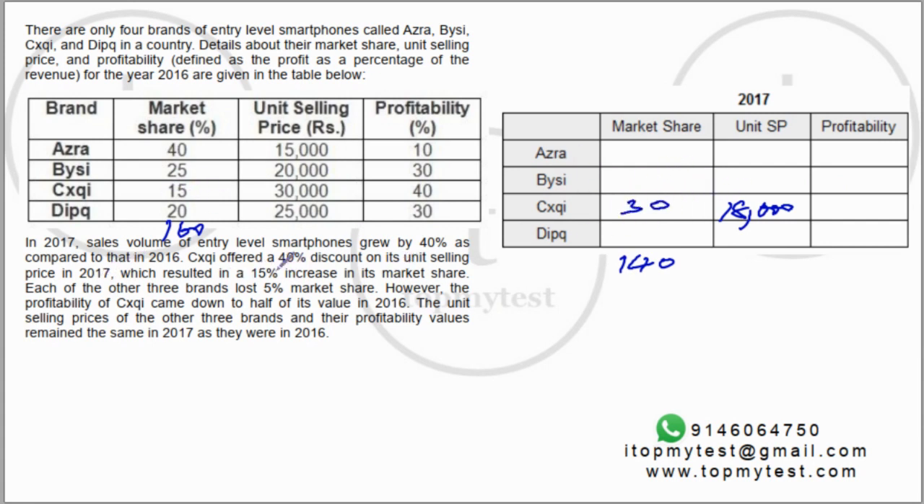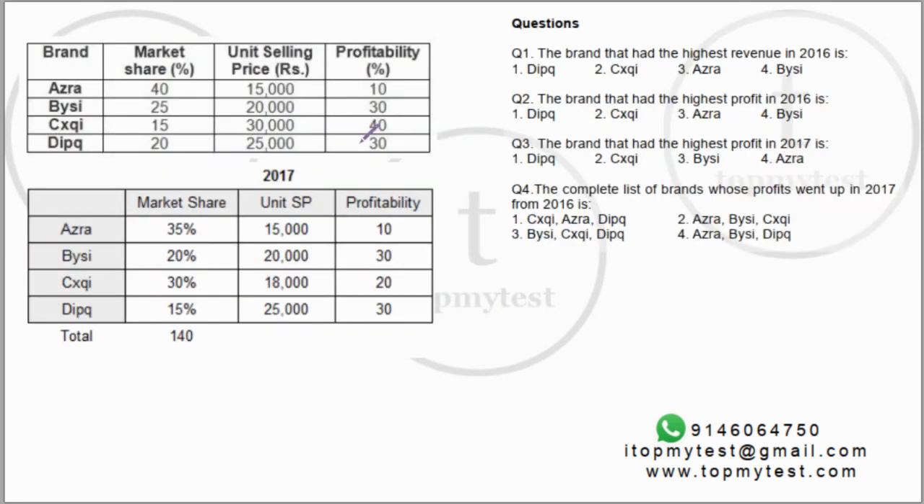So this will become 30. All the others lost 5% market share. So this will be 35, this will be 20, this will be 15. Selling prices and profitability: 6C's profitability came down by half, so from 40 it will become 20. Everything else remains the same as in 2016. Now based on this, you have to answer these questions. I've just written it all down.